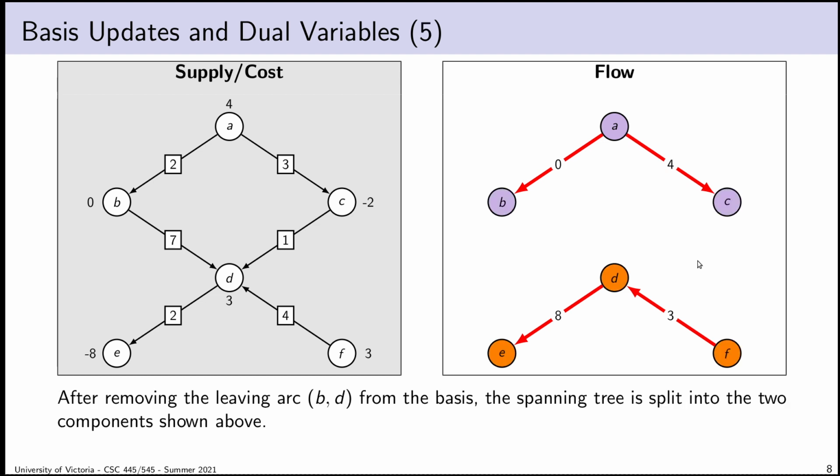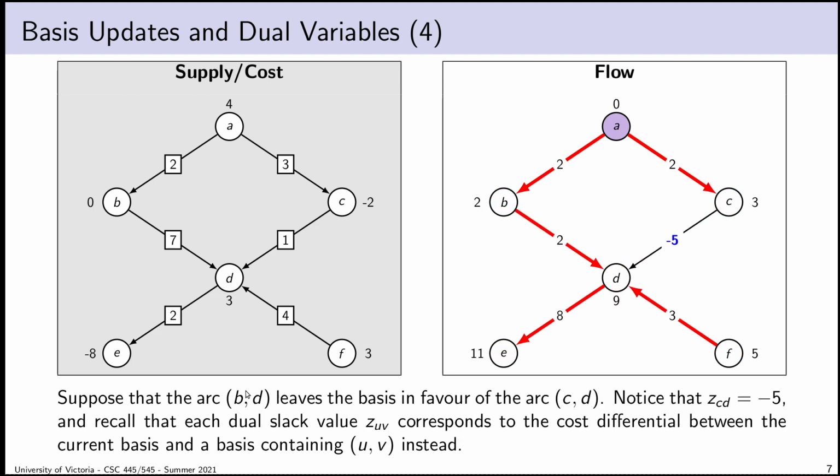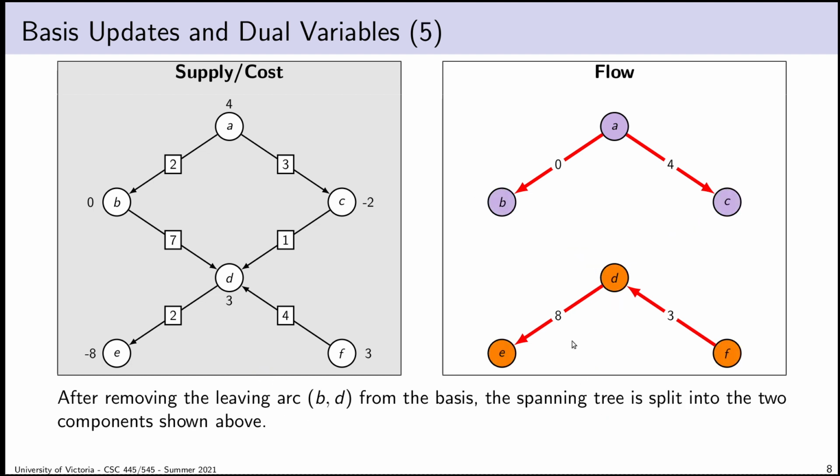So if I perform this pivot, so if I were to remove BD and add CD, then I end up with this. And we recall that if I pull out any arc from the spanning tree, before I've added my entering arc, after removing the leaving arc, I'm guaranteed, if I had a spanning tree to begin with, that I now have 2 trees.